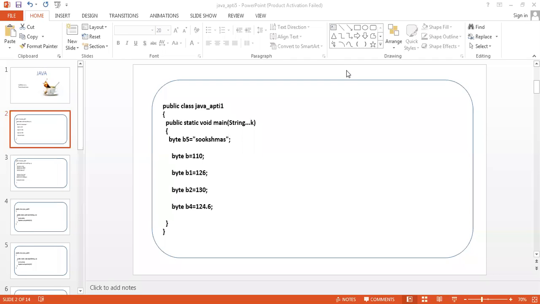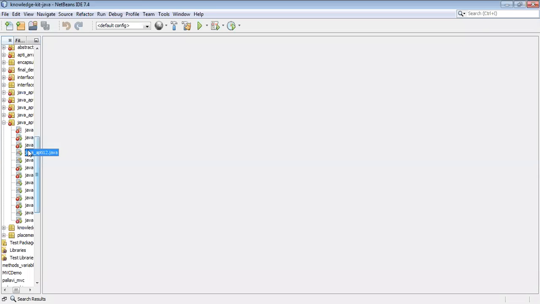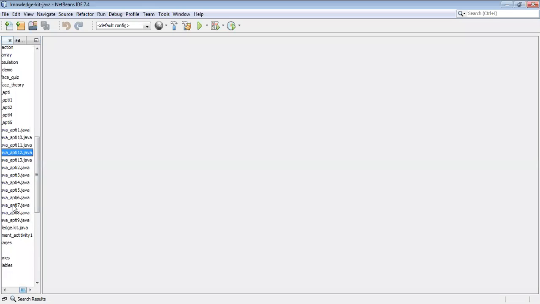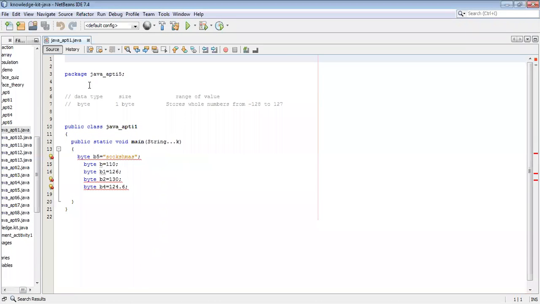So I will show it through code implementation. See, first the data type is byte, the size is 1 byte. The range of values varies from -128 to 127. Correct. Here we are assigning strings, so definitely we'll get the error: incompatible types. Here 110 comes under the same range, under 127. Here 126 is also possible. But here we are exceeding the limit.